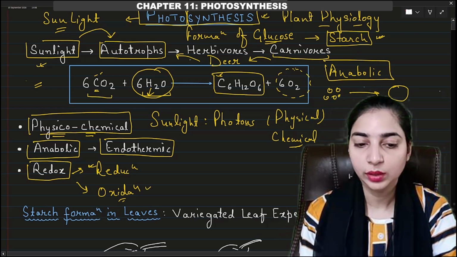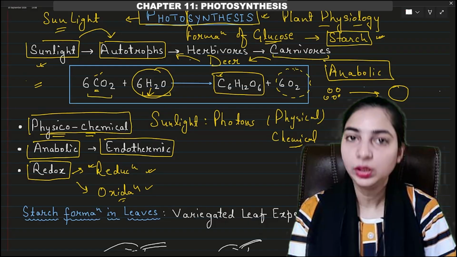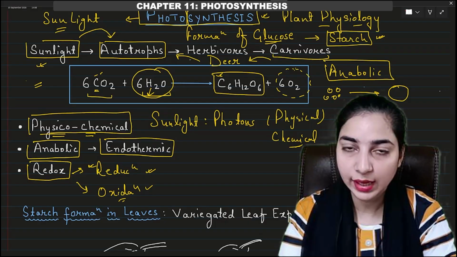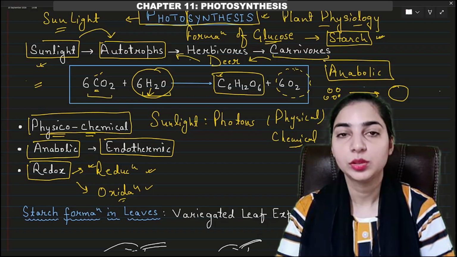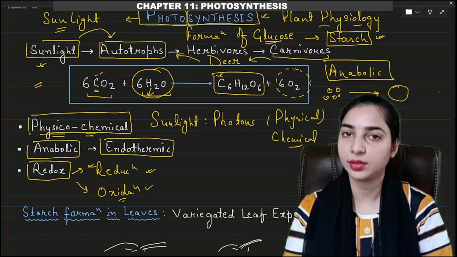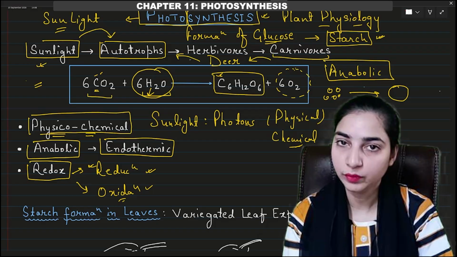So it is also an oxidation reduction. Okay, from carbon dioxide molecule, the number of oxygen has been reduced, so it is a reduction reaction. Then from water molecule, hydrogen has been removed, so it is an oxidation reaction as well. So overall, this is a redox reaction. Got it? So these were some important points about the photosynthesis.